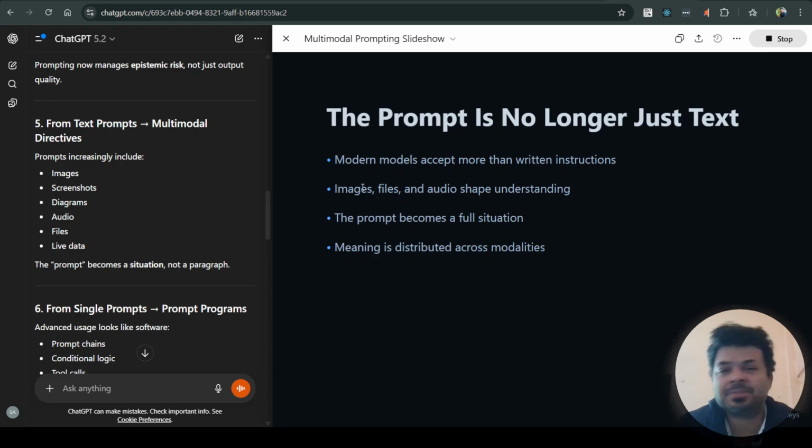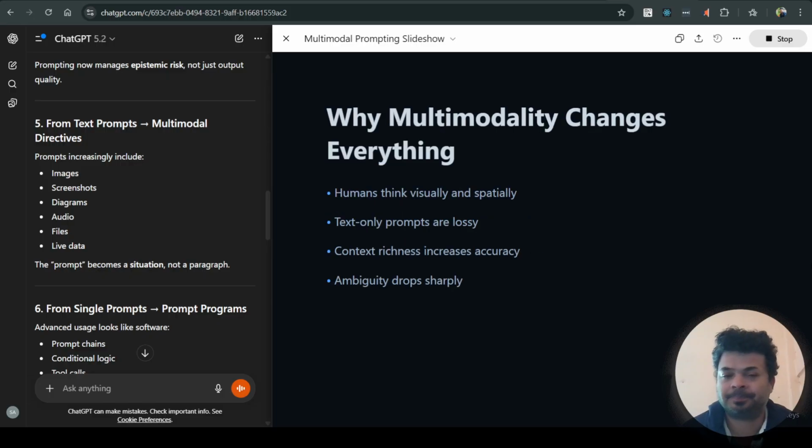So now from text prompts to multimodal directives, the prompt becomes a situation, not a paragraph. The prompt is no longer just text. Modern models accept more than written instructions. Images, files, and audio shape understanding. The prompt becomes a full situation. Meaning is distributed across different modalities.